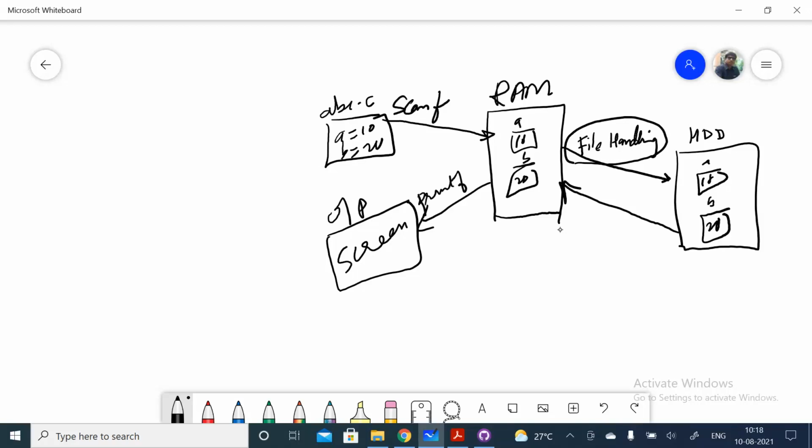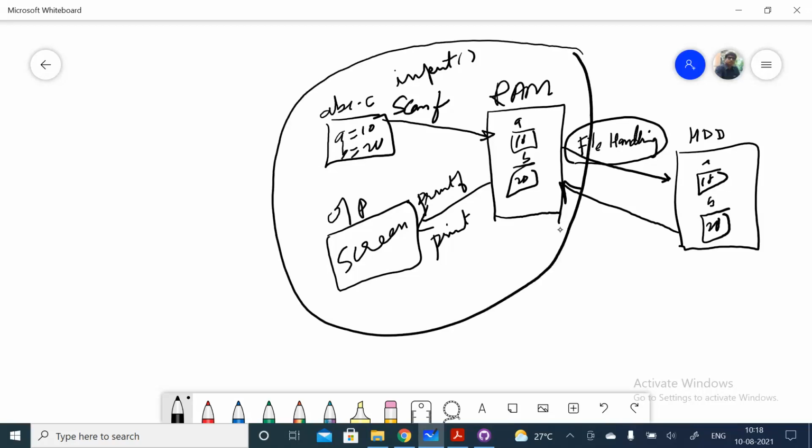If you are using Python programming, then you need to use the input function here, and simply the print function to display something on the screen. So this part is simply temporary, so that data will not be stored permanently on the hard disk.